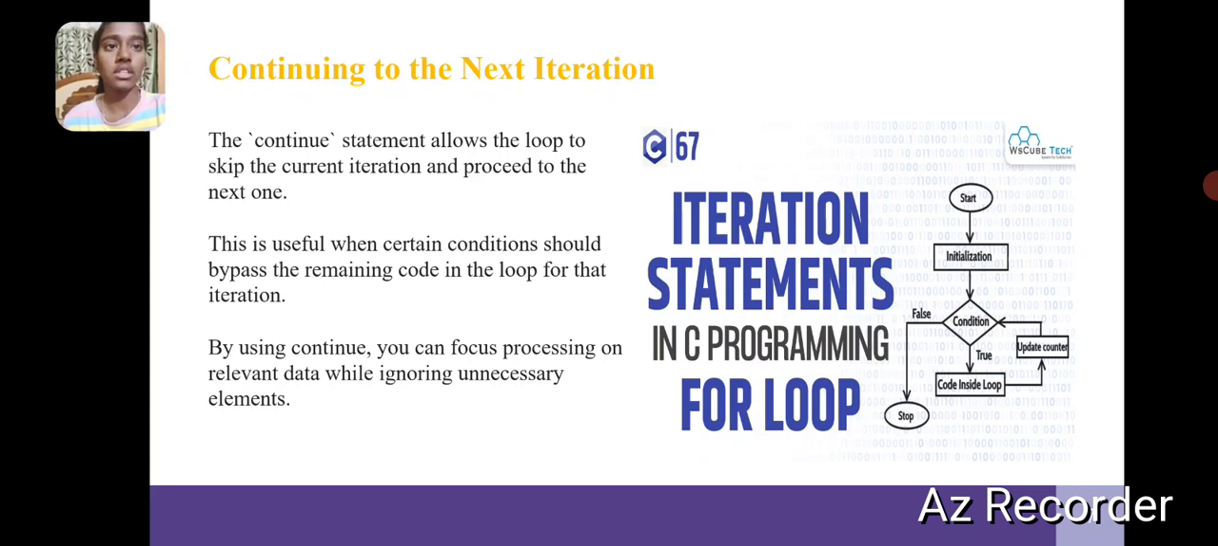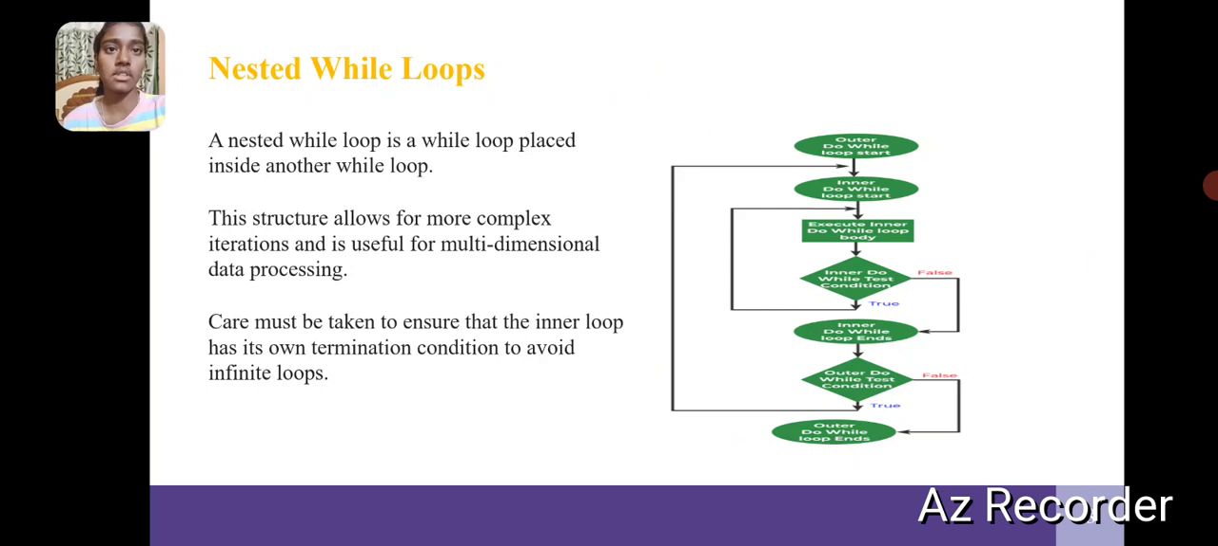Continuing to the next iteration. The continue statement allows the loop to skip the current iteration and proceed to the next one. This is useful when certain conditions should bypass the remaining code in the loop for that iteration. By using continue, we can focus processing on relevant data values, ignoring unnecessary elements.